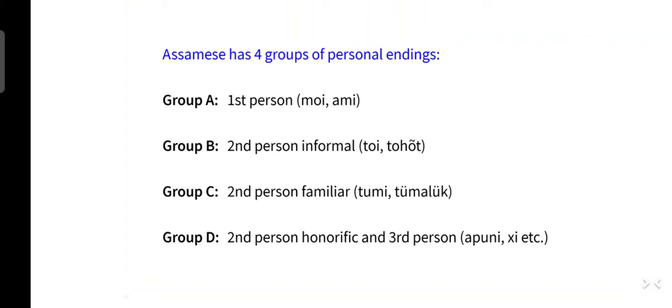So group A includes first person, group B includes second person informal, group C includes second person familiar, and group D includes second person honorific and third person.